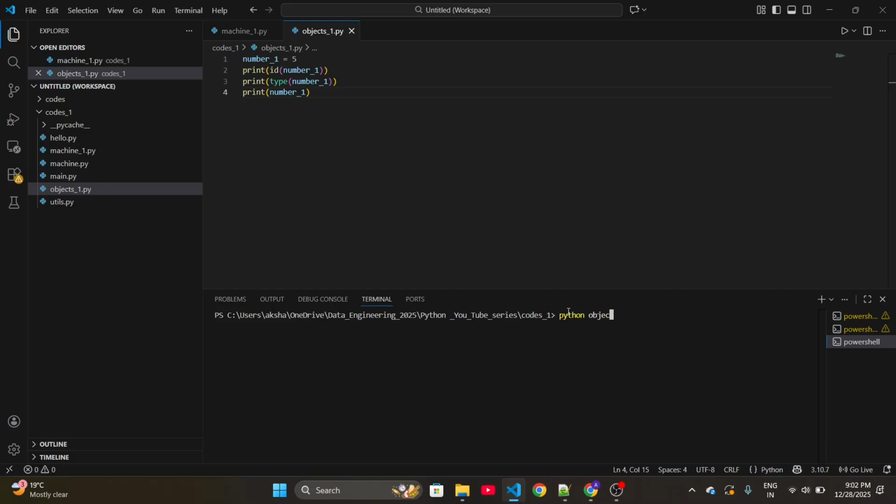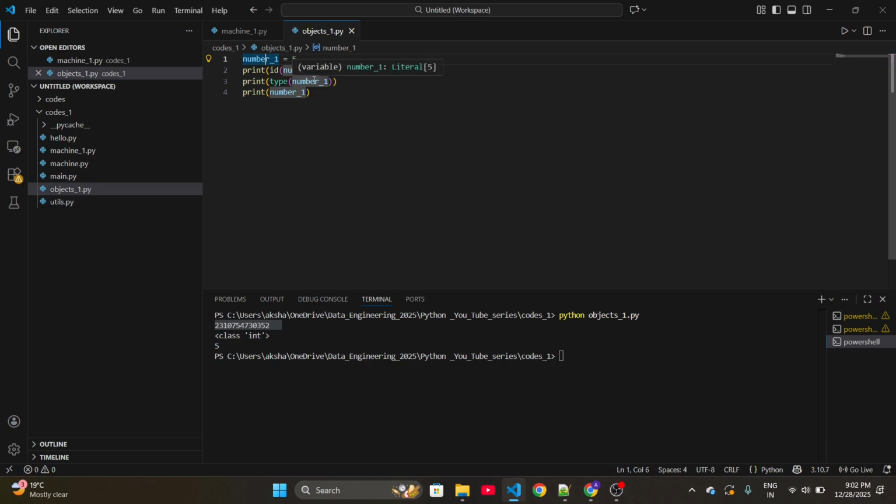Python objects_one.py. See, it has a unique memory address. Then it belongs to the class integer. So this is an object of class integer. Class integer is a class defined in Python, and when we are assigning a number, it is creating an object of that class integer. So here it is proved that numbers or integers are objects in Python.